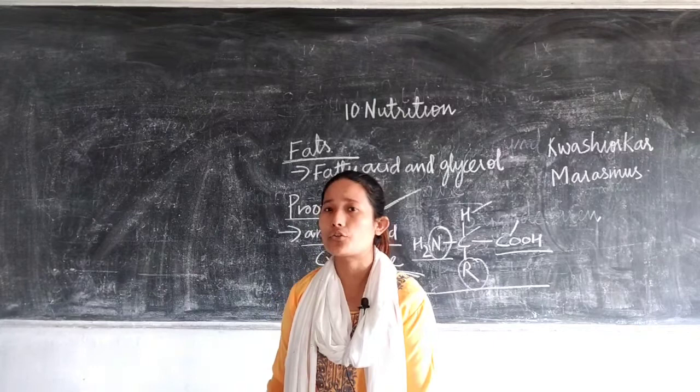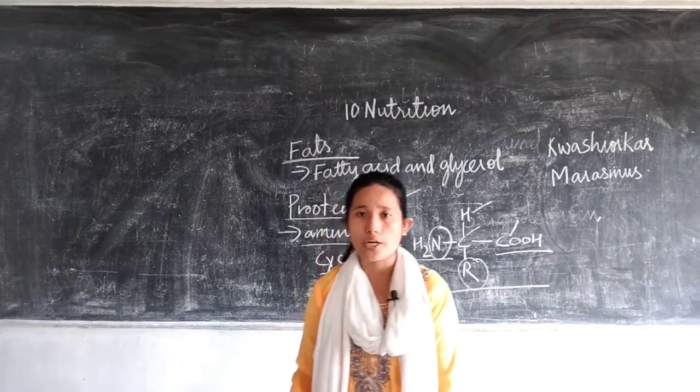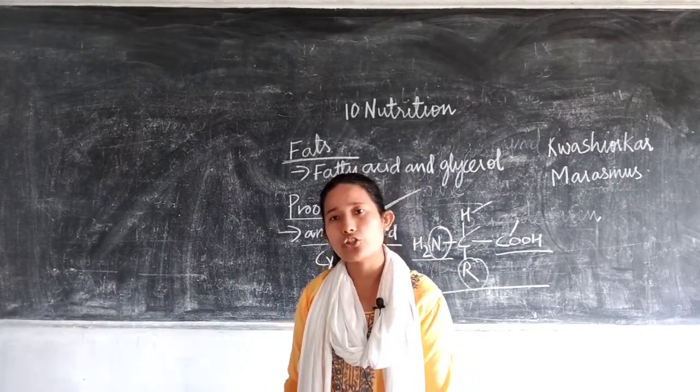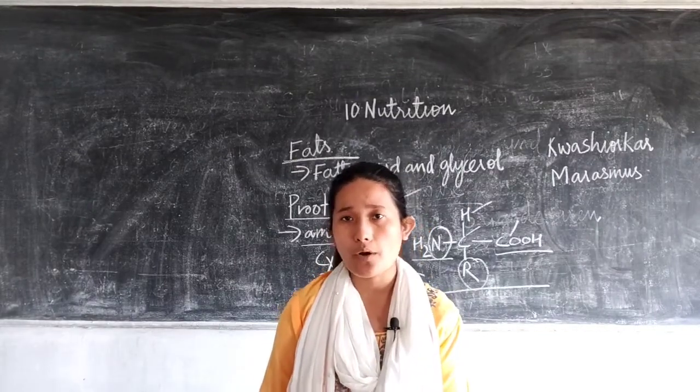We also know that enzymes and hormones, which are very essential for our body, are proteinaceous in chemical nature. That's why protein is very important to our body.